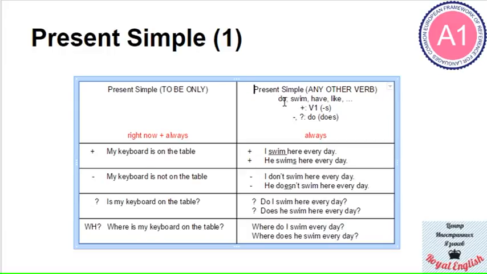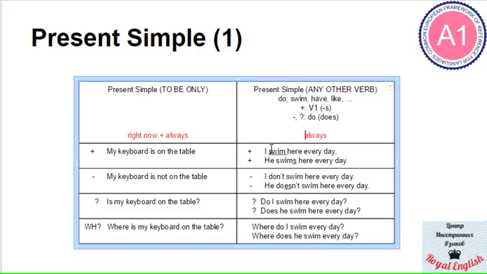So here is a sample sentence. I swim here every day. Well, it describes actions that are regular, that happen every day, right? So it's actually quite simple to remember. Present simple, it's always. And this is why I marked this word red.